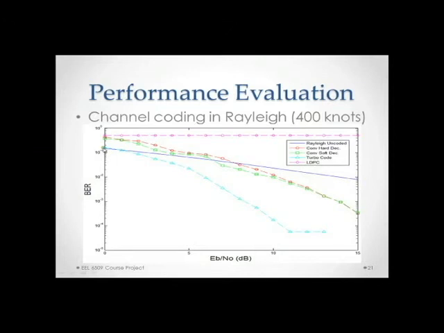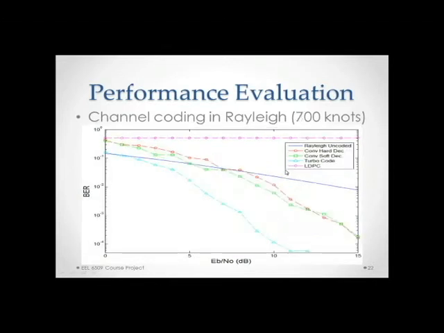And again, the turbo code started at approximately the same place and fell off much faster than the non-iterative convolutional codes. The Rayleigh channel at 700 knots again had the broken LDPC, and again the hard decision and soft decision codes crossed nearly the same place but fell off a little bit steeper, and the turbo code again performed somewhat similar.